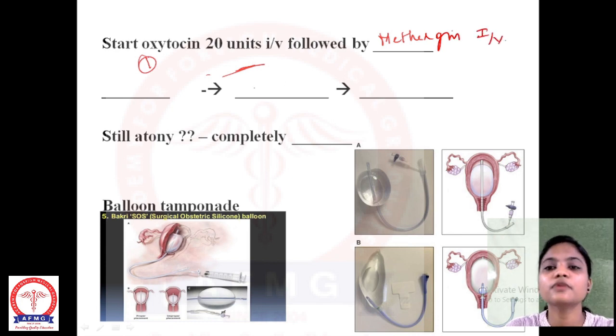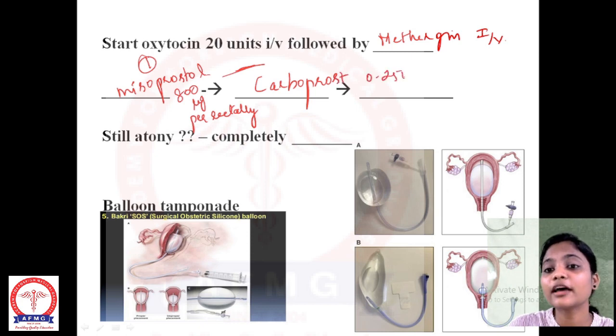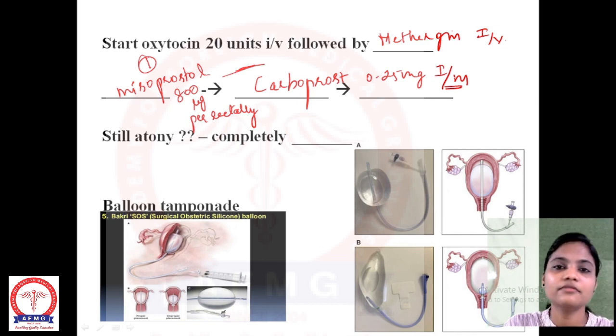If this also doesn't work, then you come to misoprostol. This is also a question which is asked, and the dose is very important: 800 micrograms, given per rectally. First we have given IV bolus, and if the bleeding is not stopped, then we give misoprostol per rectum, and if the bleeding still is not stopped, we go for IM carboprost. Carboprost 0.25 milligram IM should be given. So we have to try all the ways.